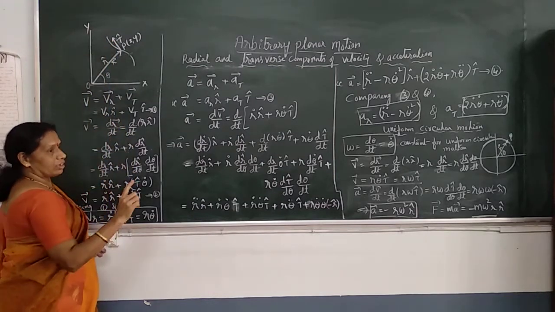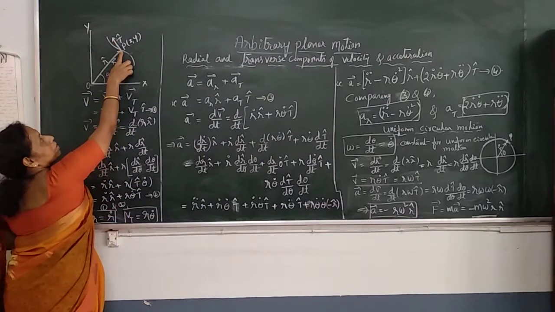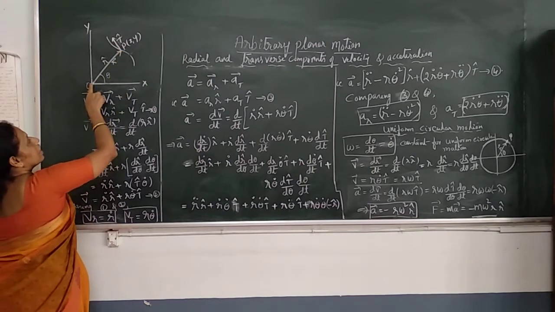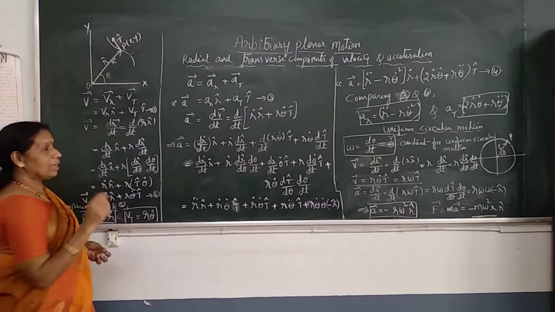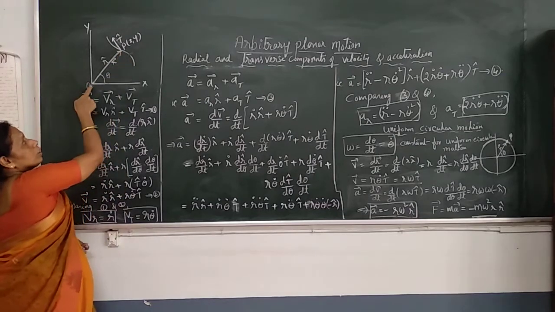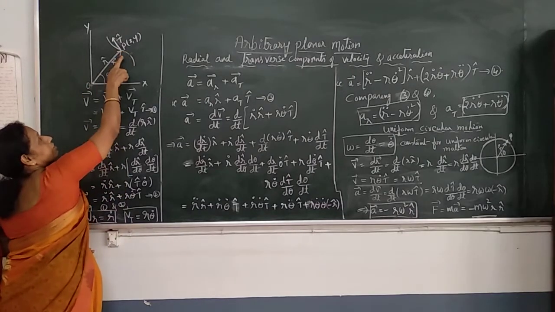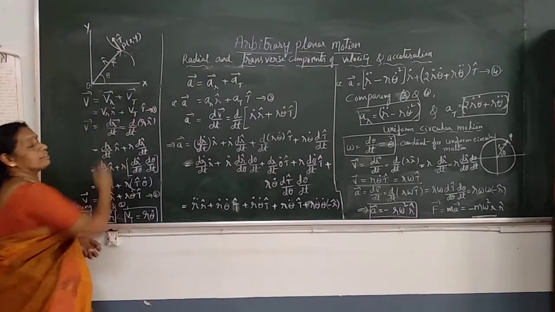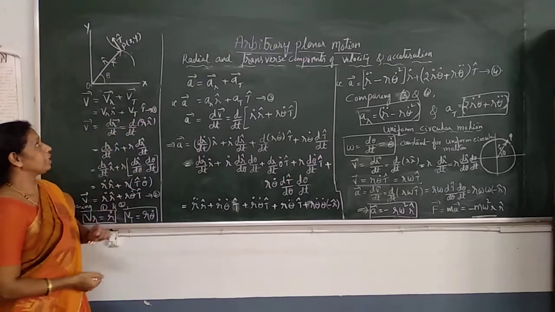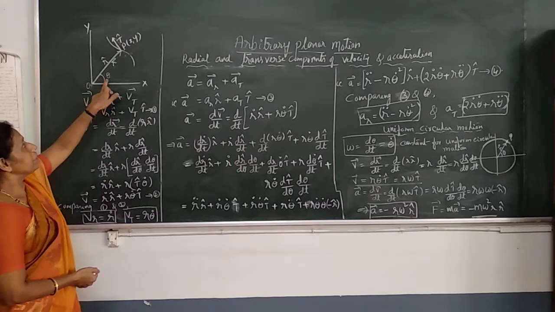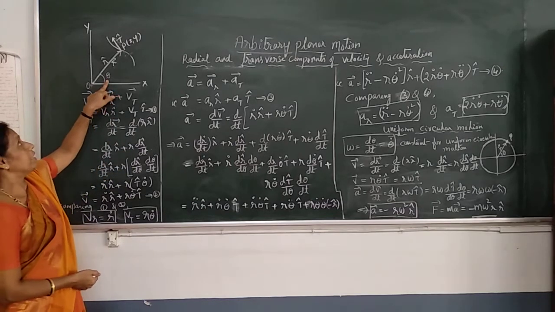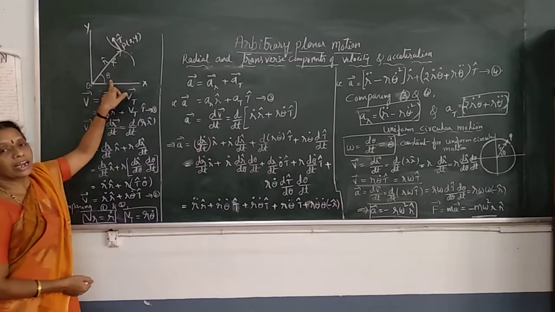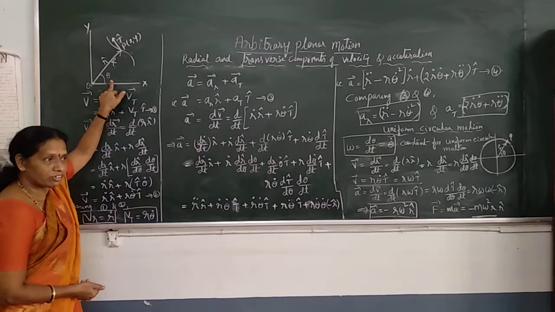At any instant, let P be the position of that particle. Then the radius vector is nothing but the line joining the particle to the origin, OP. It is the position vector of the particle, denoted as R vector. R vector is the position vector at any instant t. And at that instant, let theta be the angle subtended by this position vector R with the x-axis. Theta is also called the angular displacement of the particle.